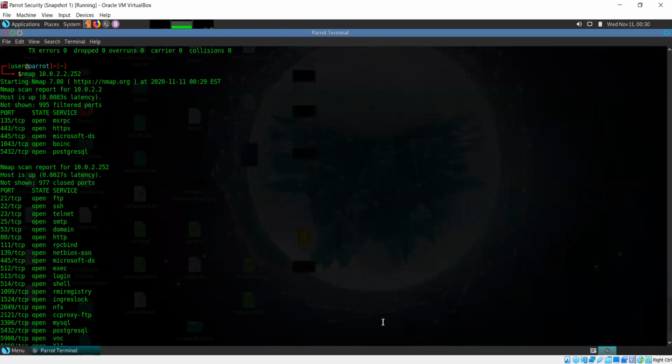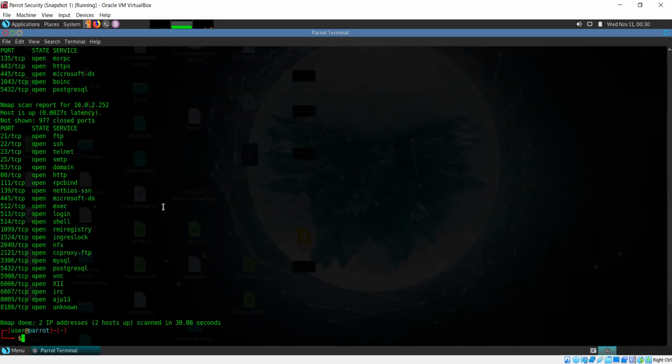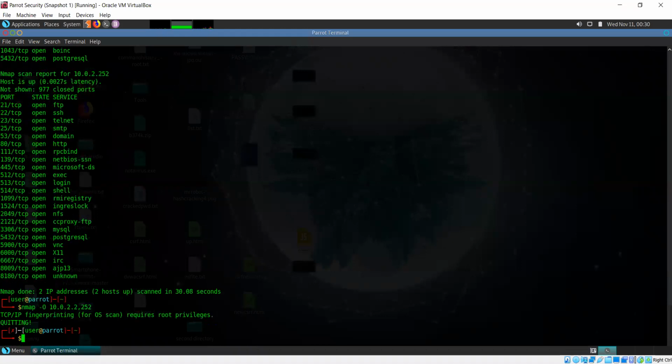Now both of these devices are giving us results. So what I can do is take it one step further and do an operating system scan. It requires root privileges, no problem.